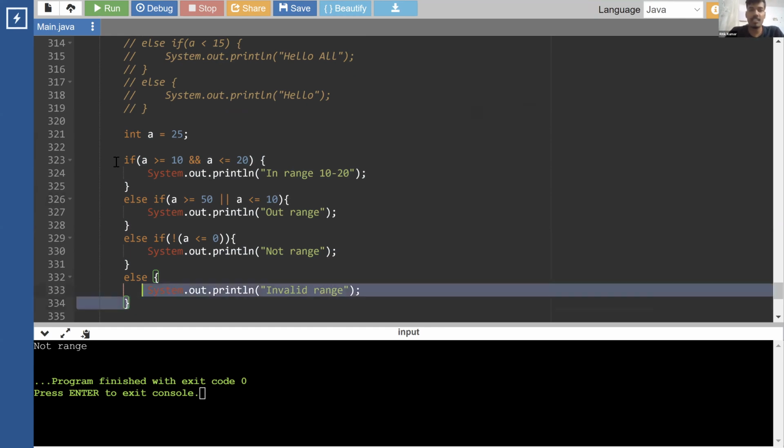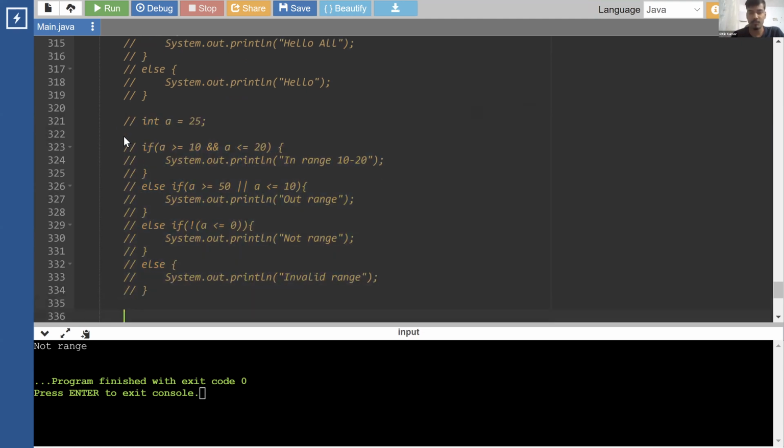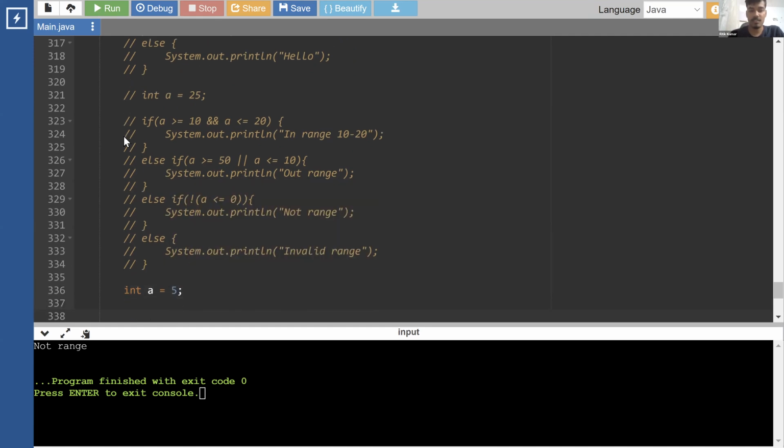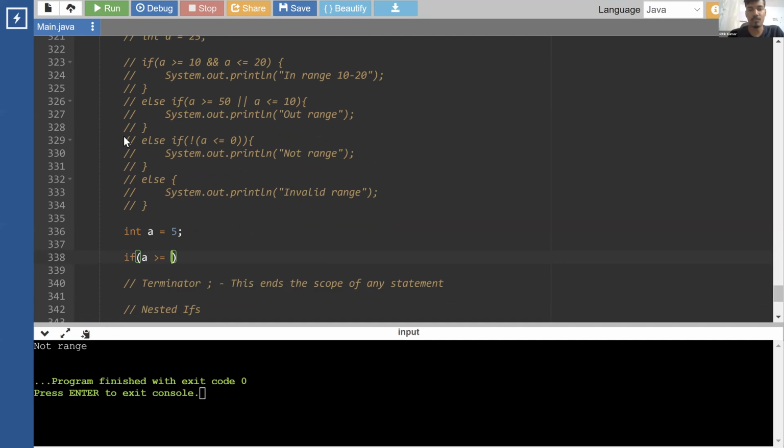So this is how we write it, right? Now, before proceeding, I want to check something. So let's say we have this. Now you just need to tell me whether this is true or false.